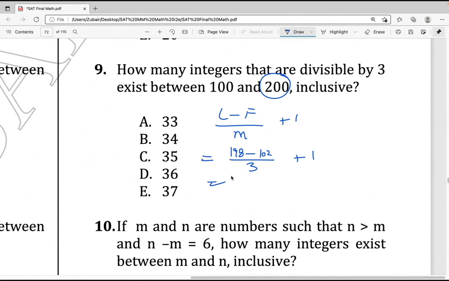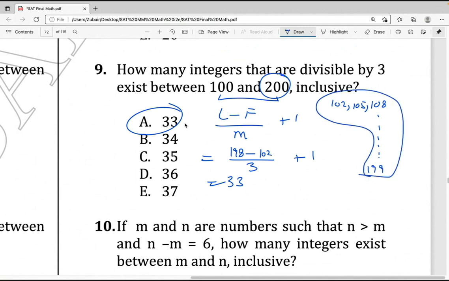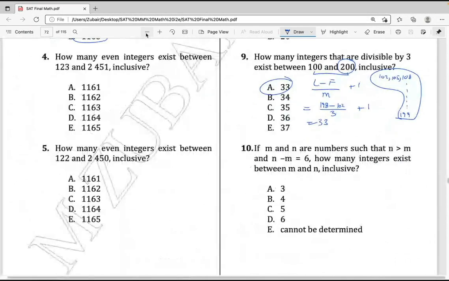The formula would handle the numbers now. 198 minus 102, divided by 3, plus 1 is 33. There are 33 numbers within this range from 100 to 200, the first one being 102, the second 105, the third 108, going all the way up to 198. Understood? This is the reason this topic is tricky.